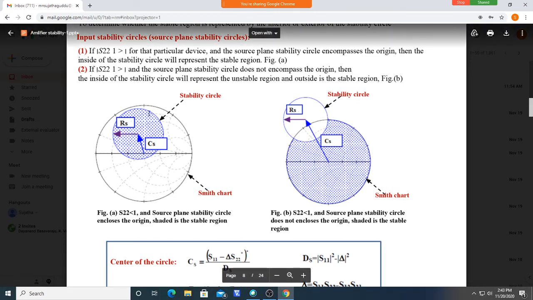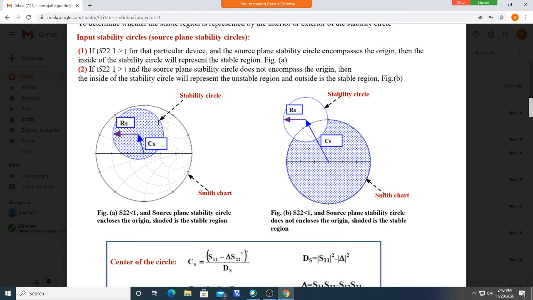So the values within this circle give the stable operation. That means for the output stability circle, we are finding Γout here. Γout remains lesser than 1. If you take any value within this circle, any value you can choose within this circle, not over the circle. Over the circle, Γout is 1.